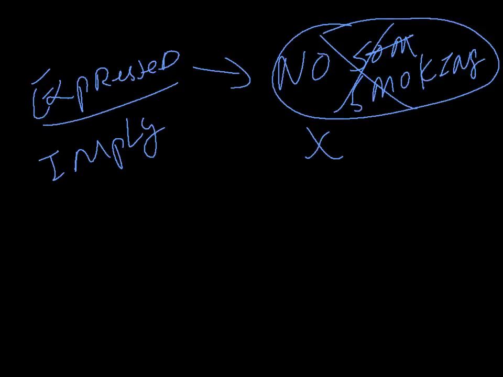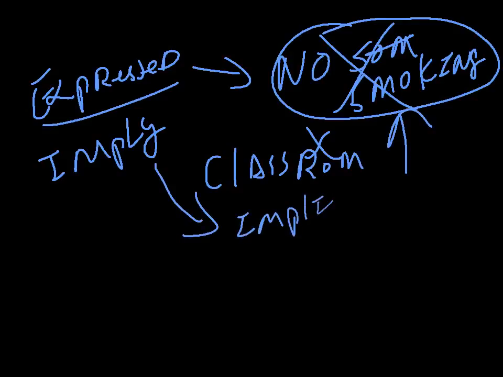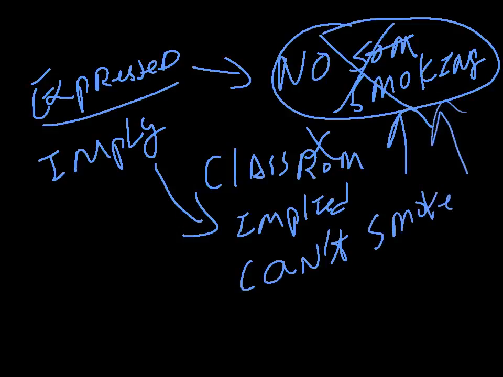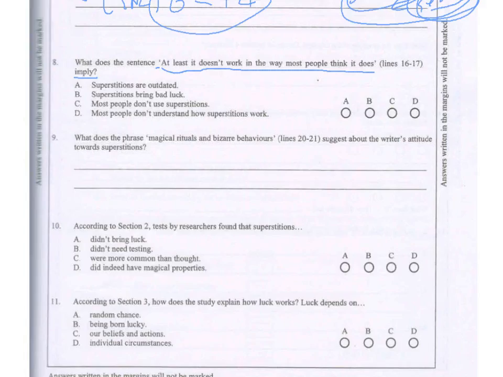But if there's no sign in the classroom that says no smoking, does that mean you can smoke? No, no. It is implied you can't smoke, even if there is no sign saying no smoking. So this is what it means. Expressed means you can see the signs clearly. Imply means you don't see the sign clearly. Okay? So let's go back.